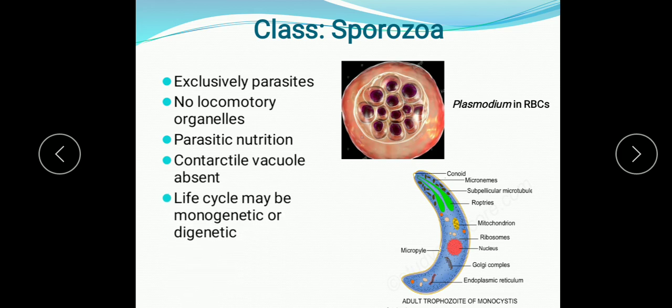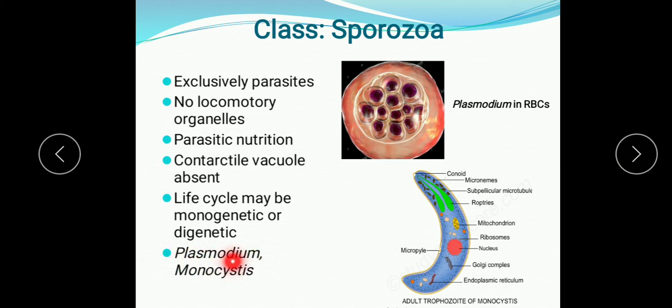It may be completed in one host. As I said, parasite means they live on the body of another organism. That is known as the host. So their life cycle is complicated. It may be completed in one host. If it is completed in one host, then it is the monogenetic life cycle. If they complete their life cycle in two hosts, then it is known as digenetic. Asexual reproduction takes place by binary fission, and sexual reproduction involves gamete formation, fertilization, and spore formation also. Examples are the Plasmodium.